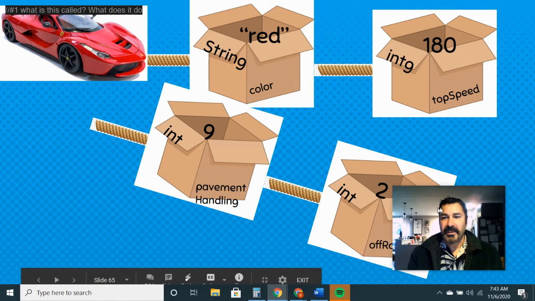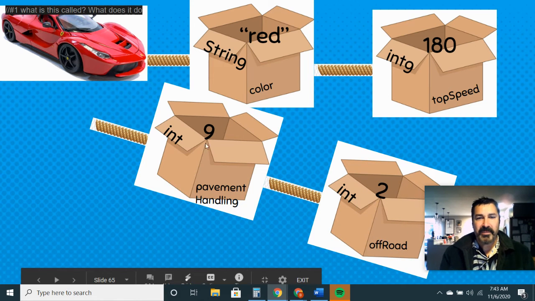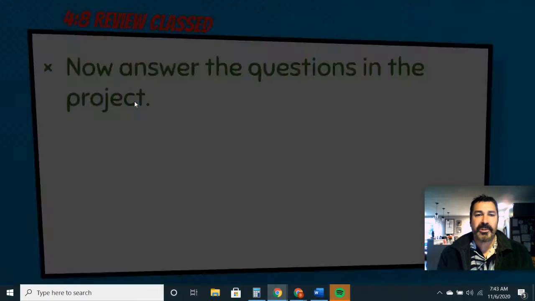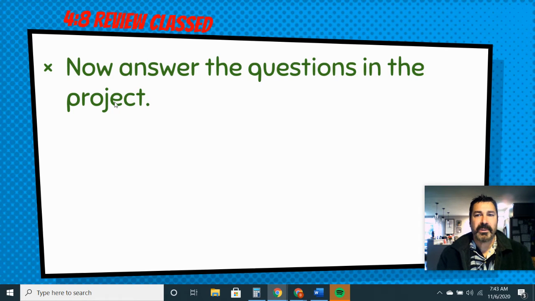Whereas if you had an SUV, the pavement handling would be lower and the off-road handling would be better. And so the state of the instance fields define some things about the car. Before, we talked about what the car can do, and now we were talking about the characteristics of the car. All right, now answer the questions in the project.